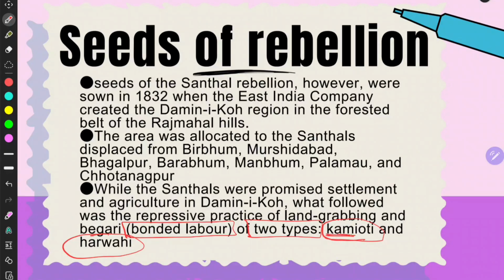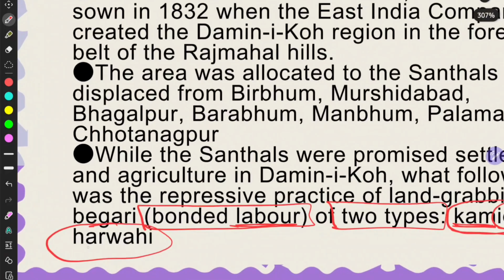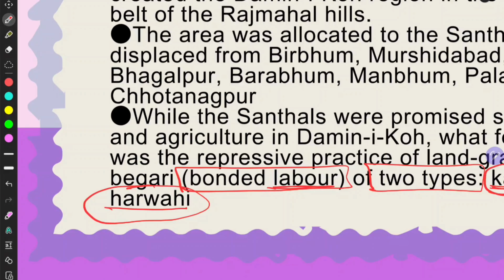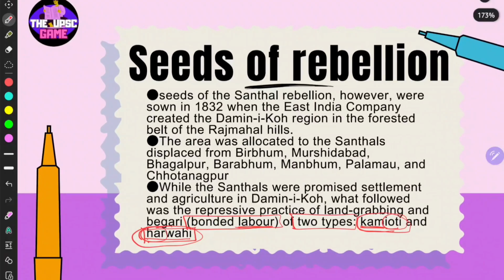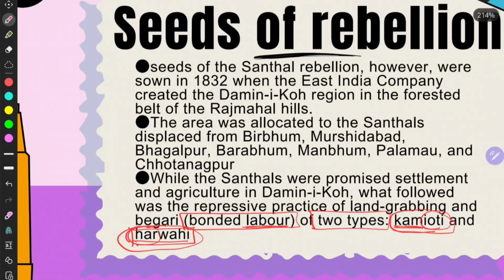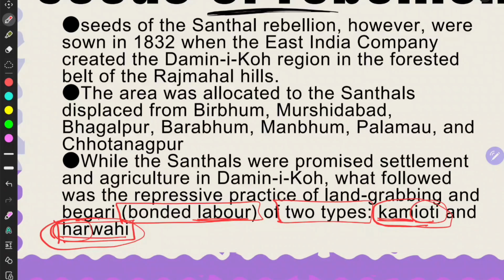Kam means work, that is labor, and the other means without giving any money, you can remember it like that. You can form any mnemonics easily with respect to your regional languages. It is easy like that, right?